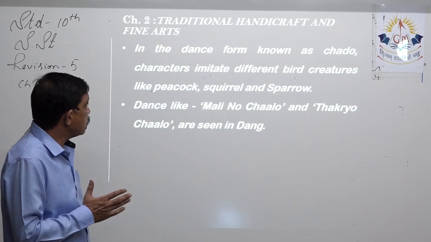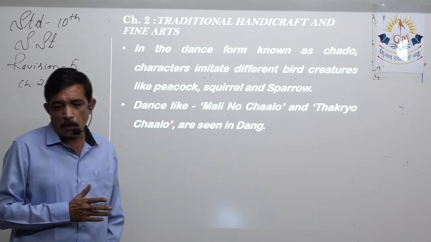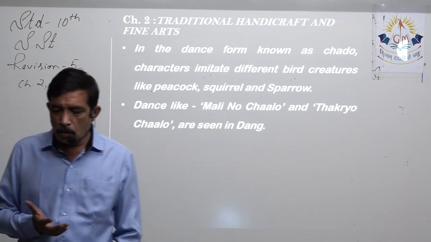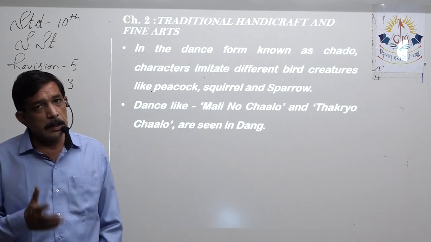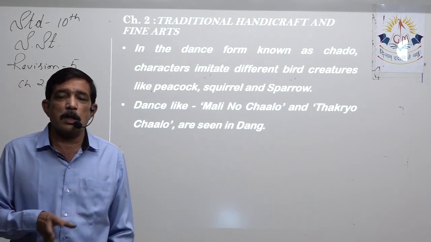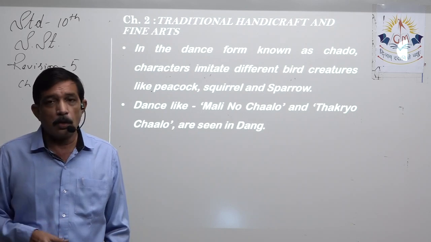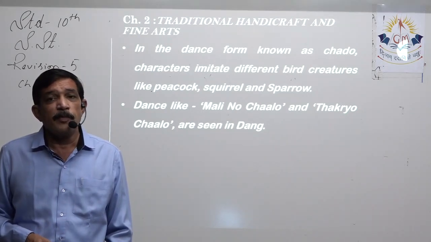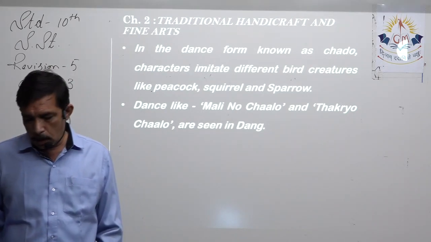They imitate different bird creatures like the peacock, squirrel, and sparrow. Dances like Malino Chalo or Takrayo Chalo are seen in the Dang area. Dang is one of the forested areas in Gujarat. The whole of the Dang district is quite forested, and lots of tribal communities live over there.